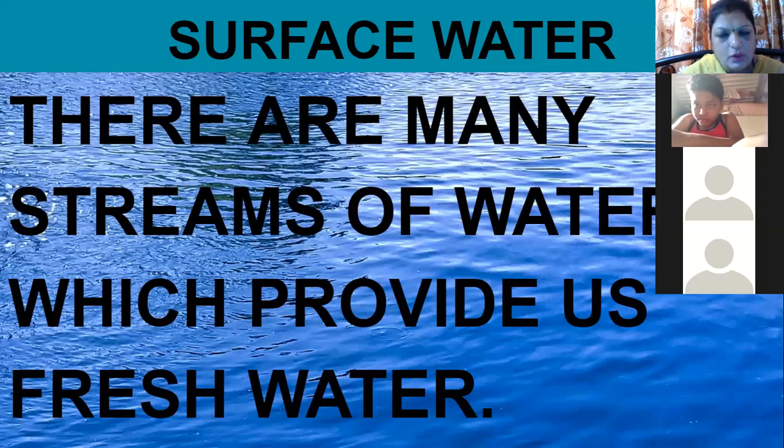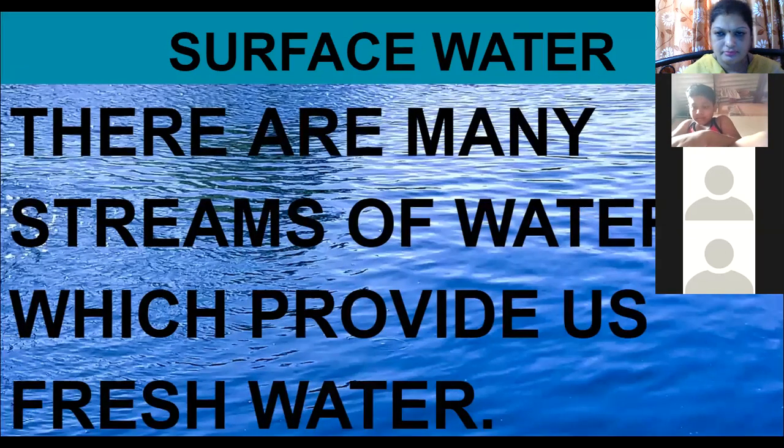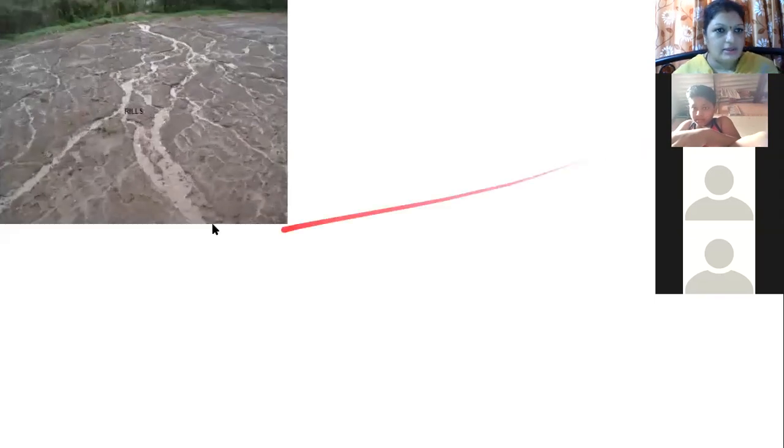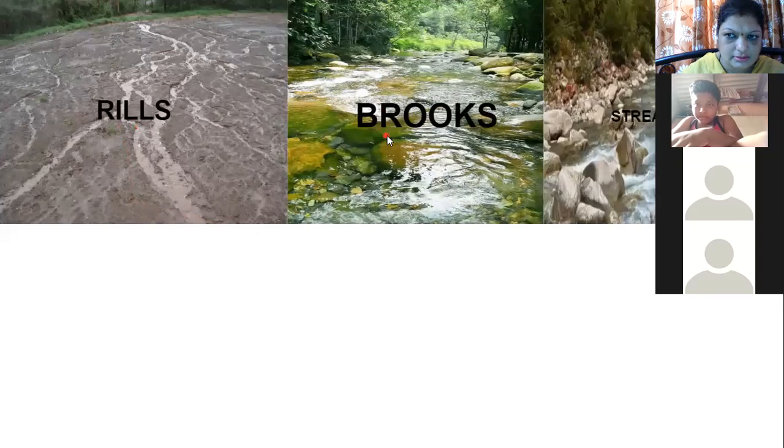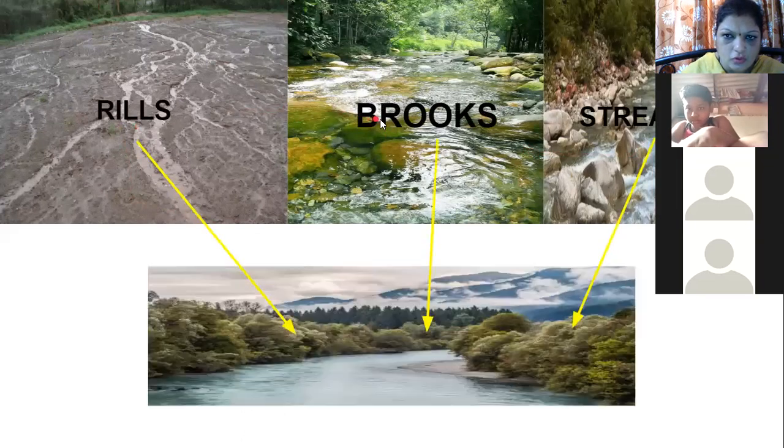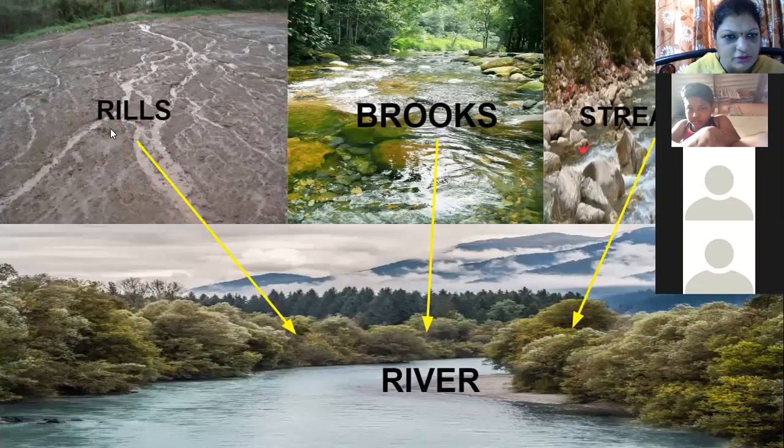So let us see the different water bodies for fresh water. Rills give you fresh water. Brooks, streams, rills, brooks, and streams, they give fresh water.